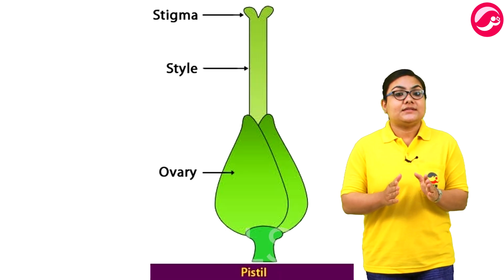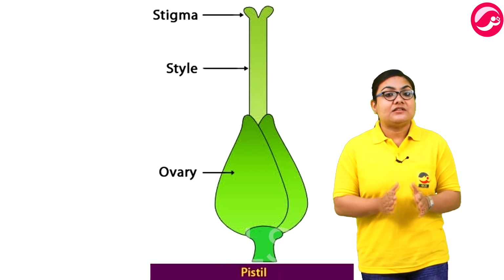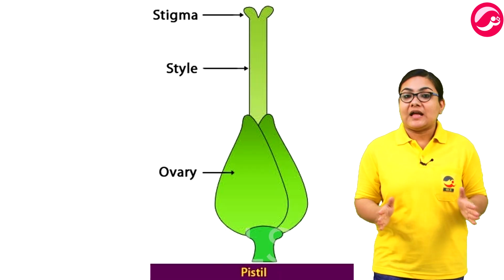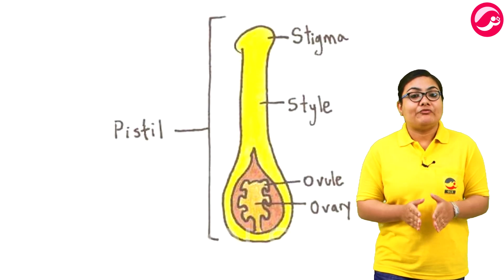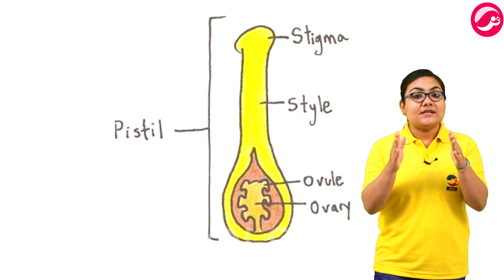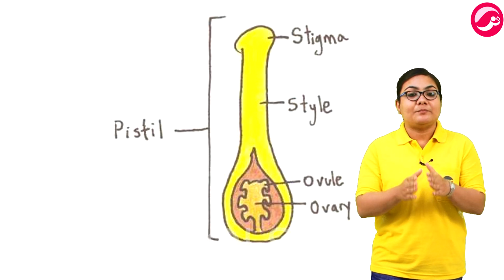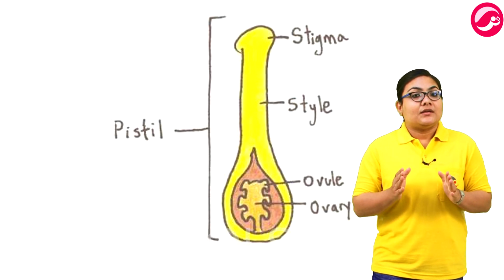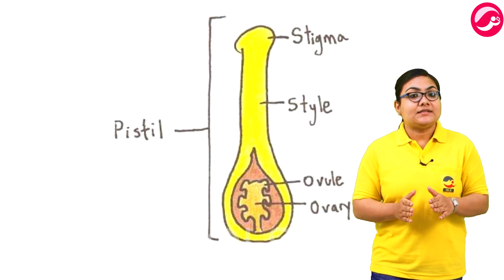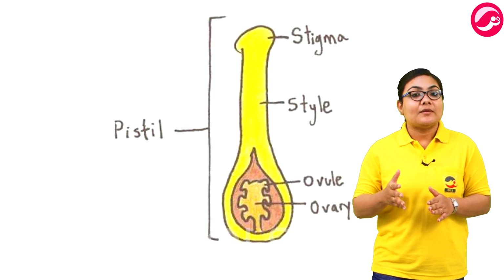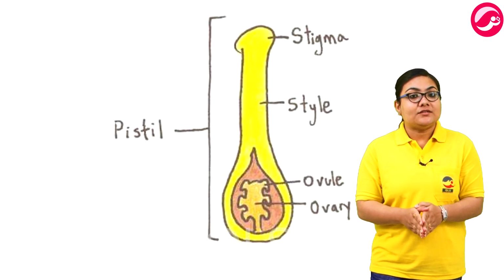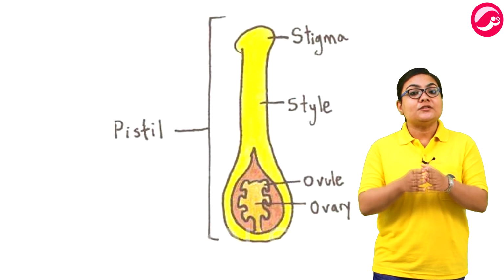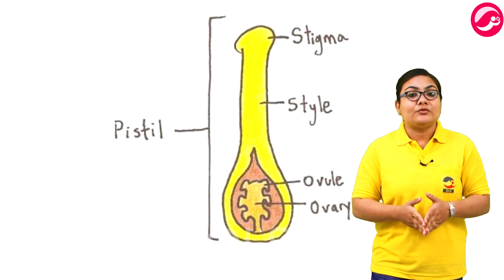Fourth is the pistil. Pistil is the female reproductive part of a flower. It is made up of stigma, style and ovary. Stigma is the bulbed sticky structure at the tip of the pistil. As it is very sticky, it receives pollen grains from the male reproductive structure. Style is a long tube-like structure which allows pollen grains to travel from stigma to ovule, that is the egg cell.